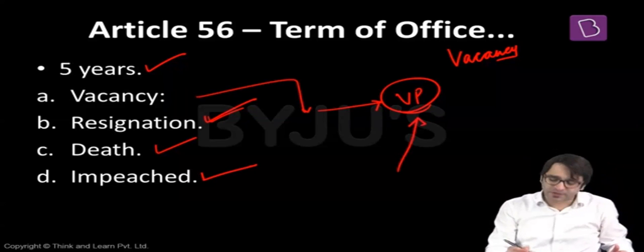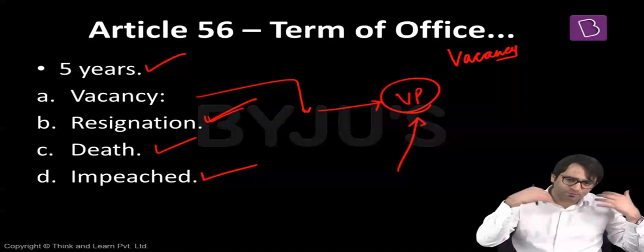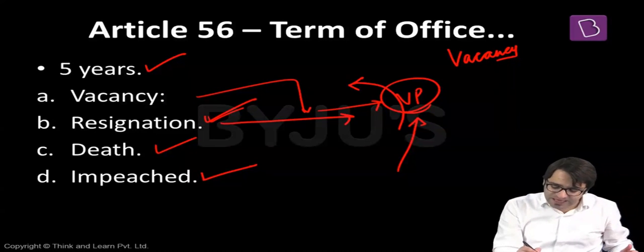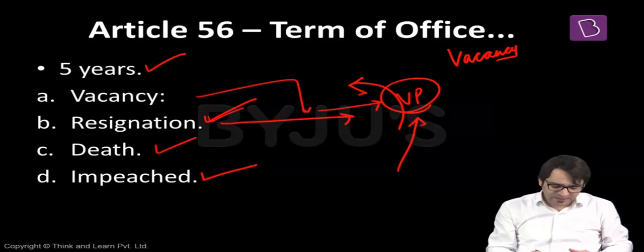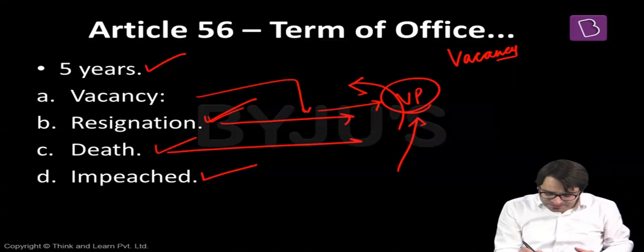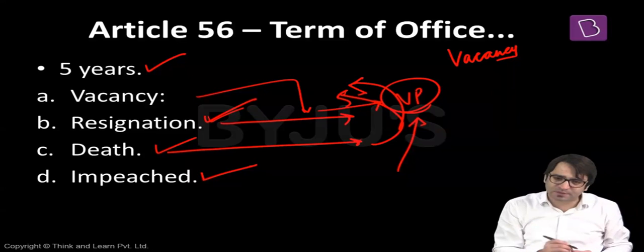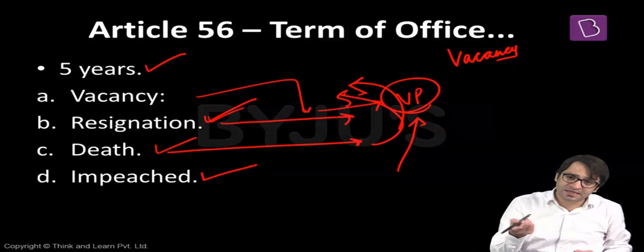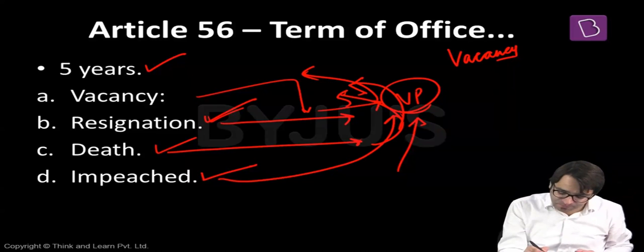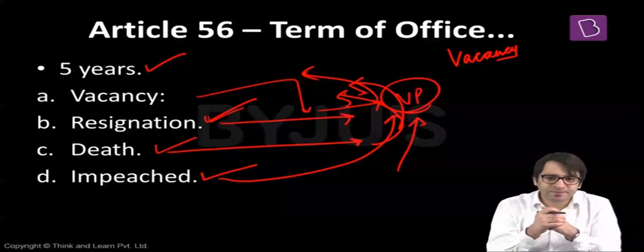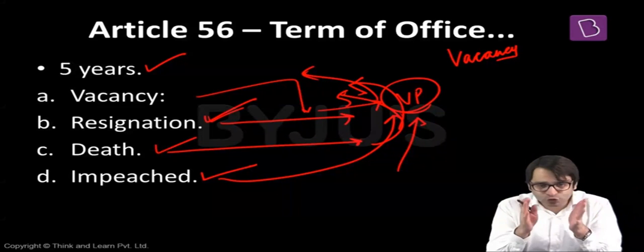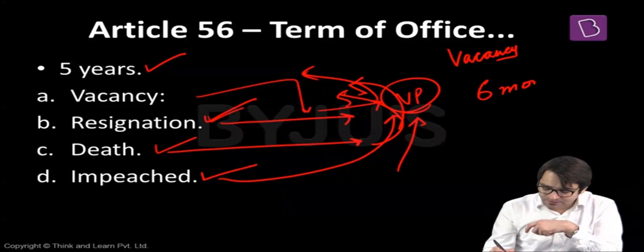Since Article 52 makes it clear there shall be a President of India, if there is a resignation of the President, the Vice President will act as the President of India. If there is the death of the President, the Vice President will act as the President of India. If the President is impeached from his office, the Vice President will act as the President of India. But for how long? Till the time a new presidential election is conducted and we have a new President in the office, which should be within a period of 6 months.